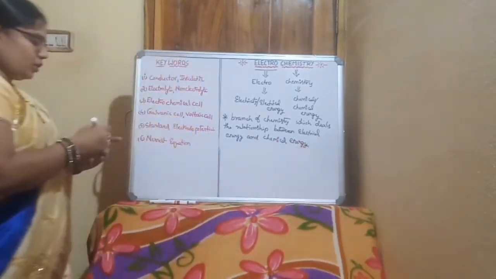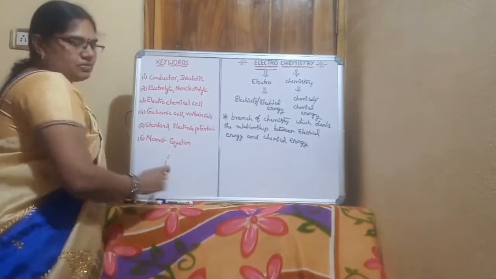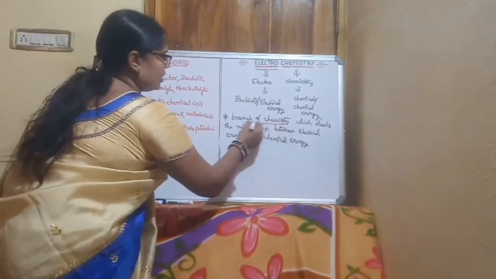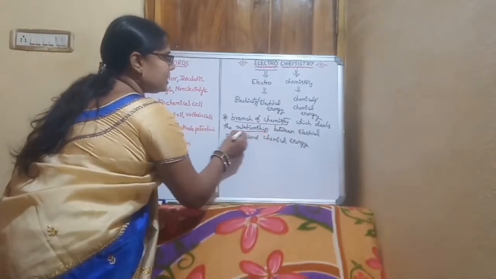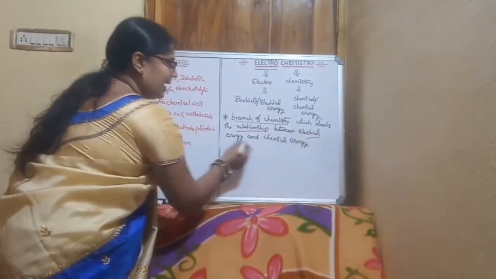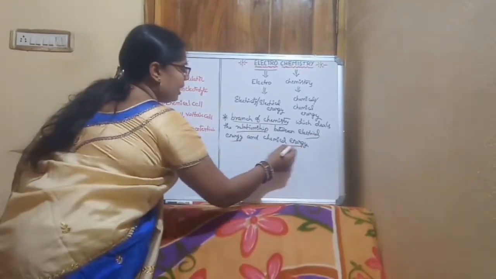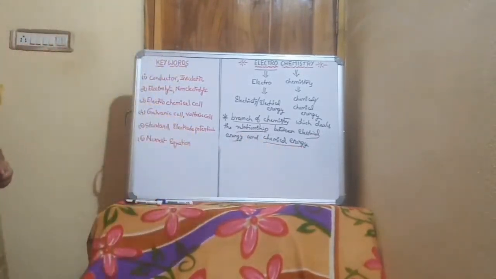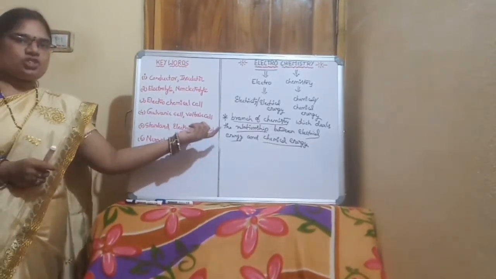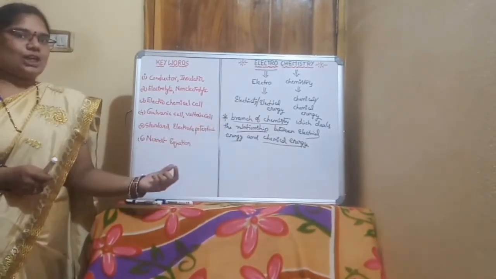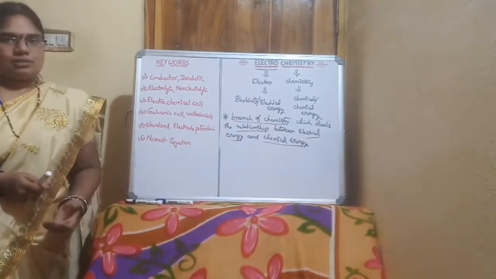So what is electrochemistry? Electrochemistry is a branch of chemistry. It deals with the relationship between electrical energy and chemical energy. To understand this, I would like to show a picture to understand what electrochemistry is and what it deals with.